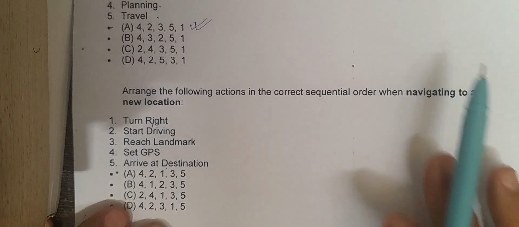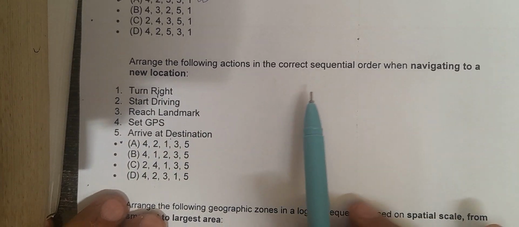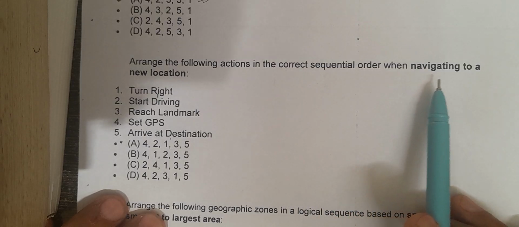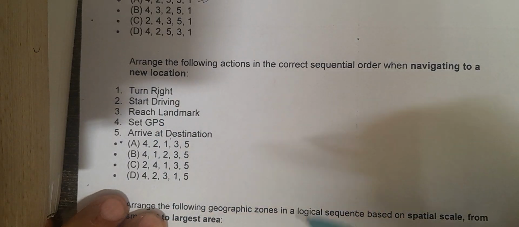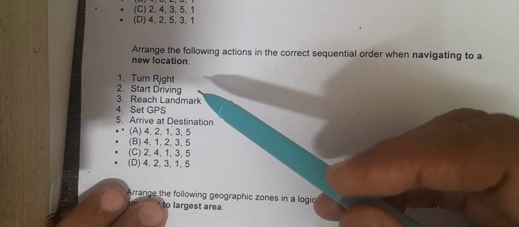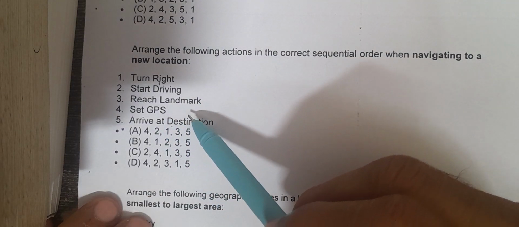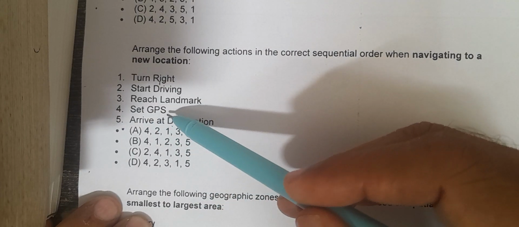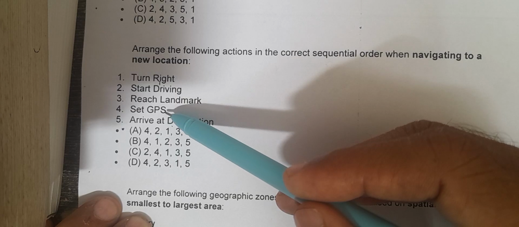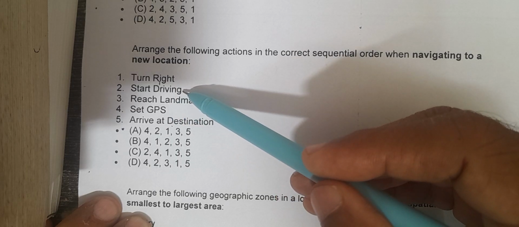Okay, then next, arrange the following actions in correct sequential order when navigating to a new location. Suppose we are going to any location, what do we do? We set the GPS first. When you set the GPS, then we have to start driving.